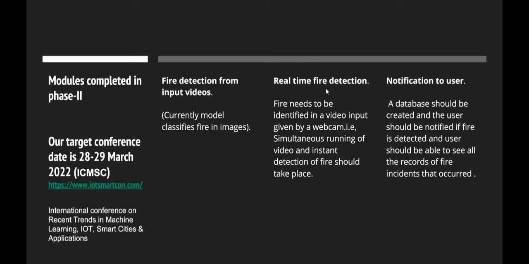And then moving forward, we implemented real-time fire detection. So real-time fire detection is similar to fire detection from input videos. It's nothing but the video input will be given by the webcam. So simultaneously the video will be running and the detection of fire also should take place. And the final step is to implement notification to the user. So for this, a database needs to be created and the user will be notified if there's any presence of fire. And he can see all the records of fire incidents that have occurred.